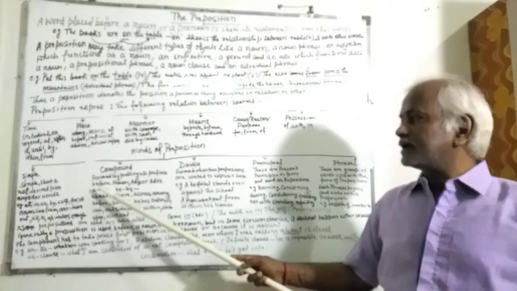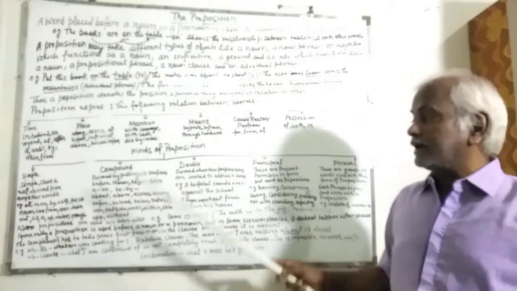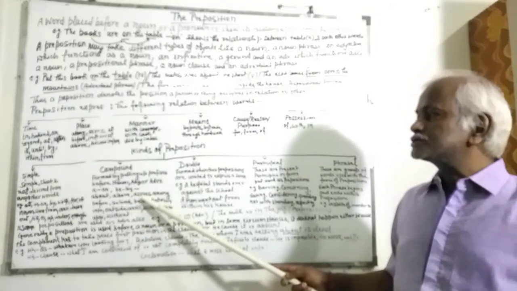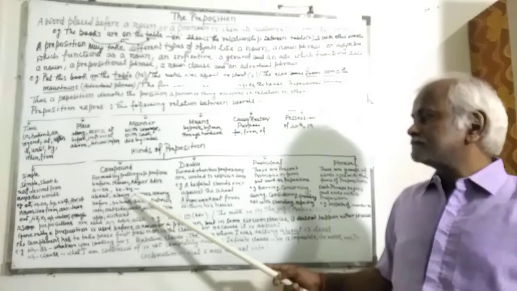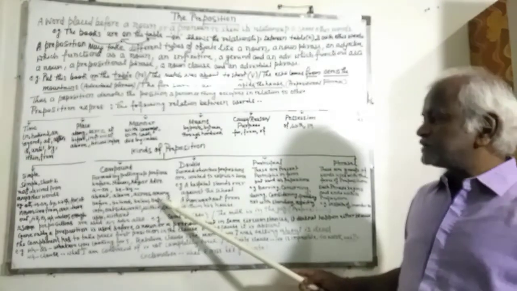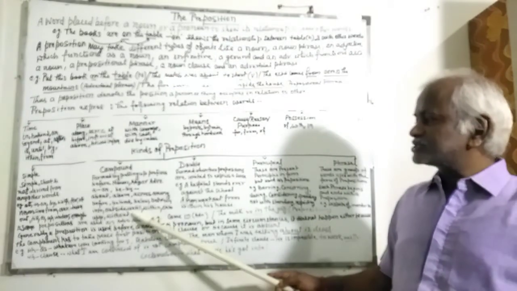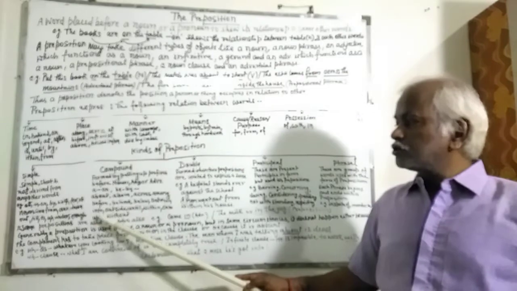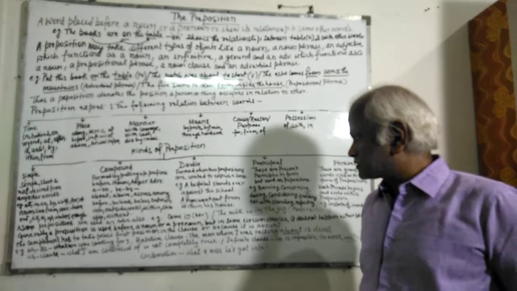Prefixes like a, which means on, b means by: about, above, across, among, before, behind, below, between, into, outside, until, within, onto, up to, without. These are all compound prepositions.